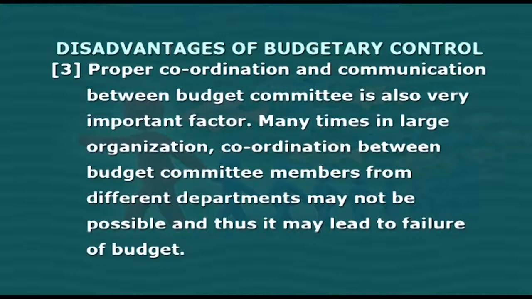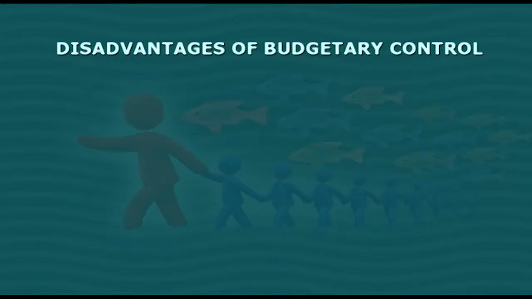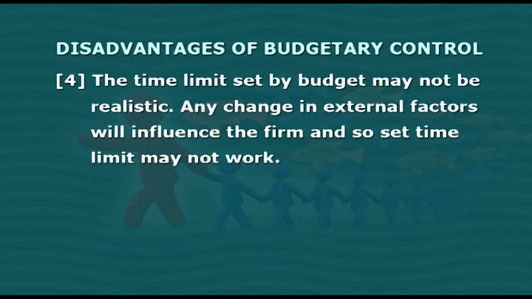Thirdly, proper coordination and communication between budget committee is also a very important factor. Friends, many times in large organizations, coordination between budget committee members from different departments may not be possible and thus it may lead to failure of budget. Another disadvantage is the time limit set by budget may not be realistic.